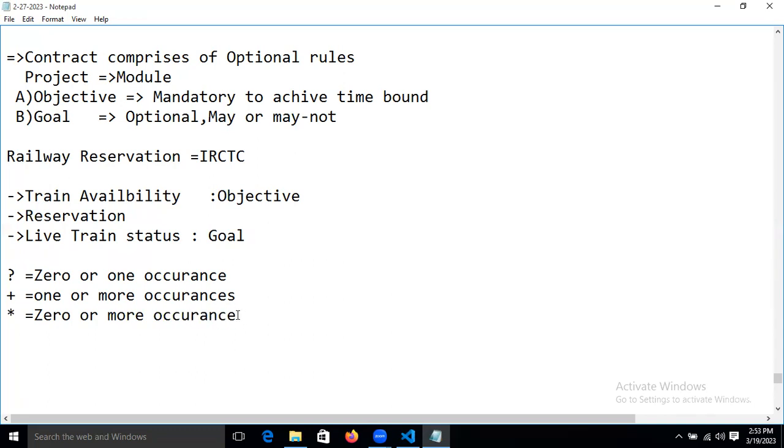We learned already these wildcard characters. But don't worry. In the contract, these two will not be allowed. This one only will be allowed. And if we use this question mark in the contract, it will represent a null reference character.